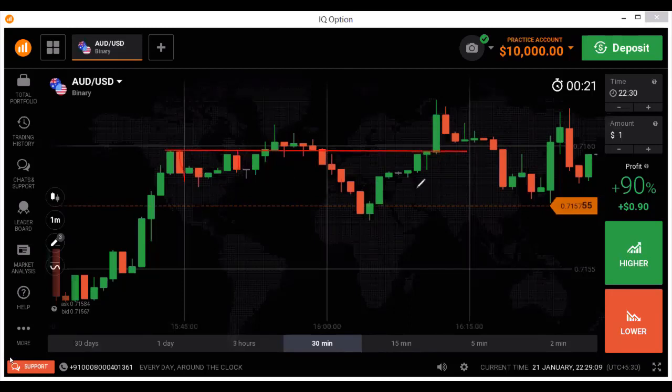But if you observe this candle, this is a bullish candle with strong rejection from buyers. Instead of sellers, we are seeing a bullish candle and a rejection from buyers, buying pressure.